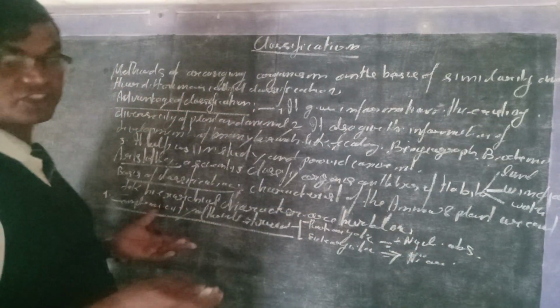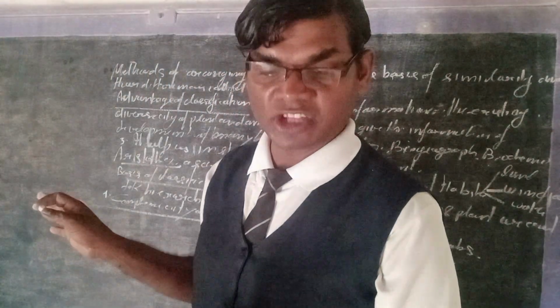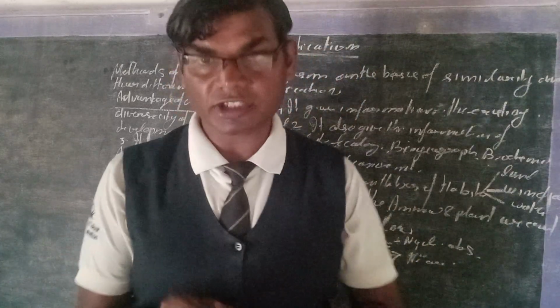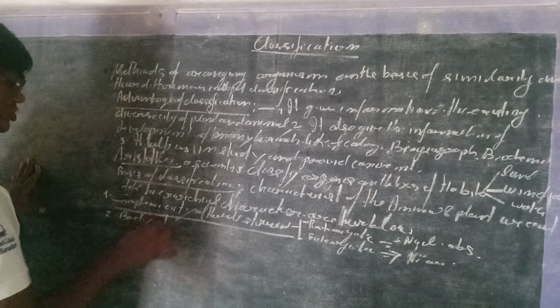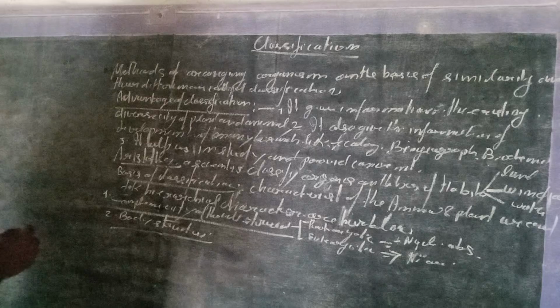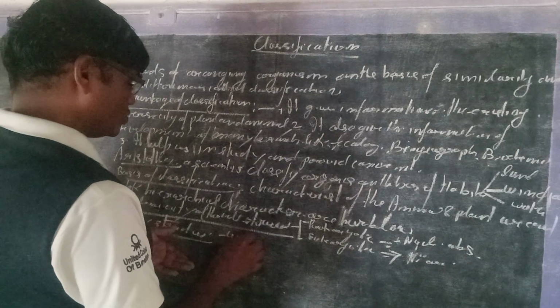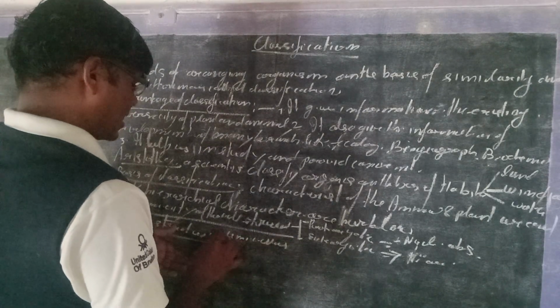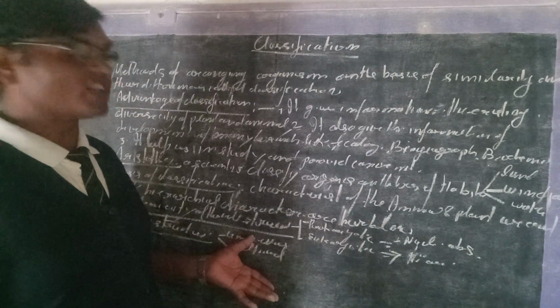These are the complexity. On the basis of complexity of the cell structures, we have seen the classification. Second is on the basis of body structures. On the basis of body structures, animals can be classified into two types: unicellular animals and multicellular animals.